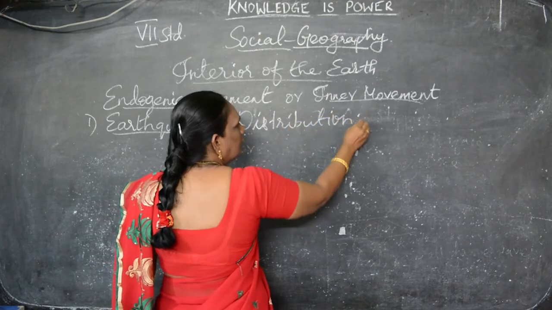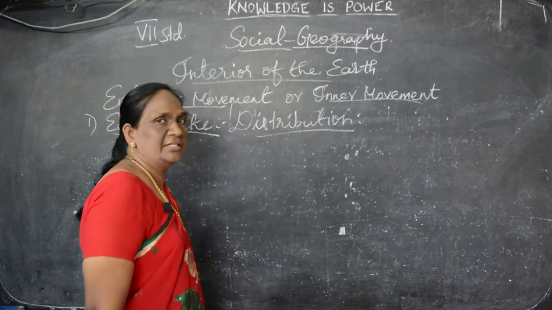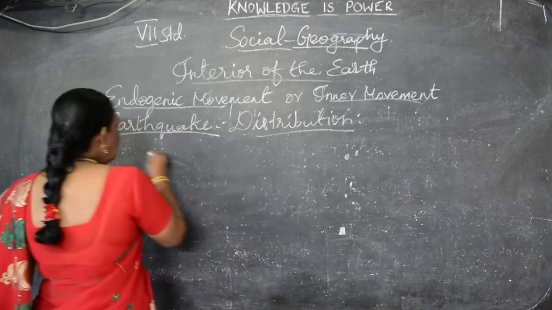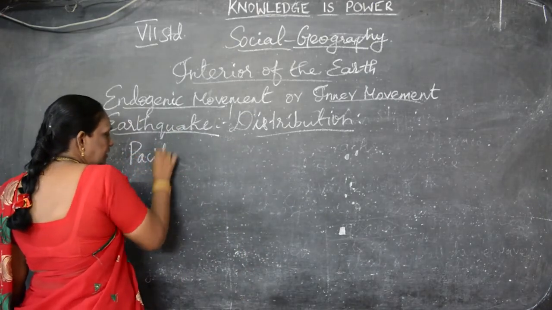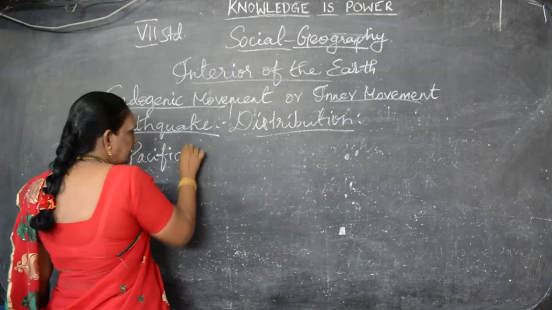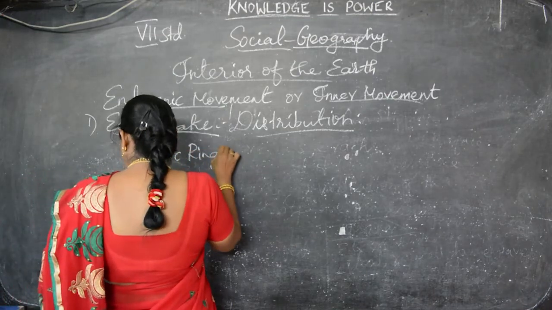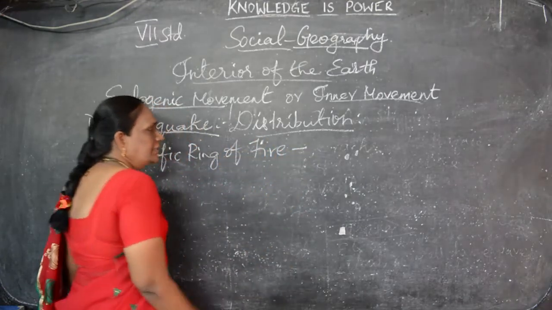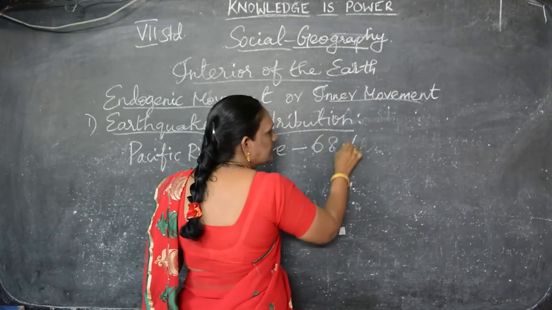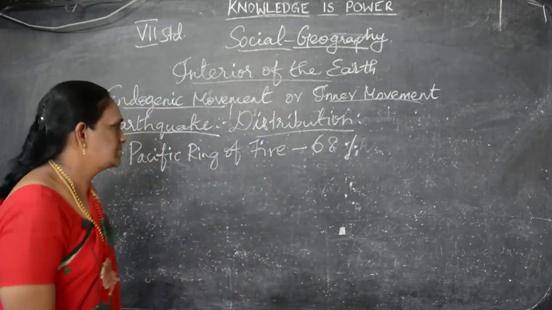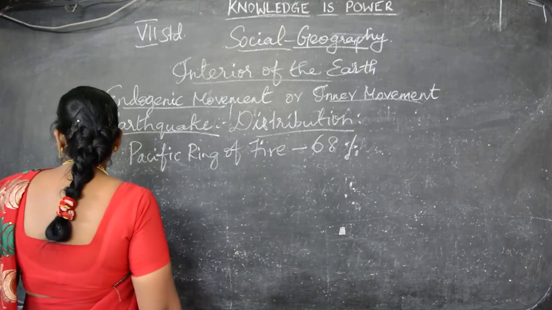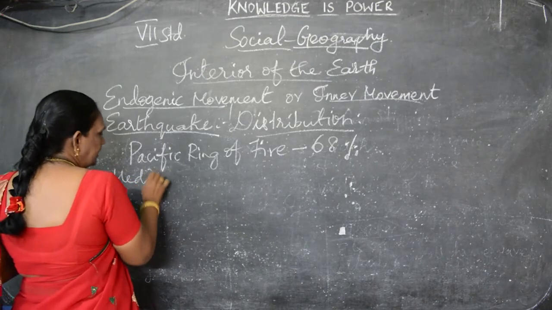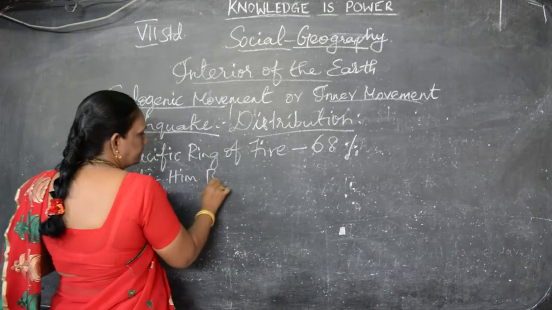Now, distribution of the earthquake. Where are earthquakes distributed, where all can we see earthquakes happen? Especially earthquakes will happen in the Pacific Ring of Fire. That place is called the Pacific Ring of Fire. In that area, 68% of earthquakes will happen. Another area is the Mediterranean Himalayan belt.